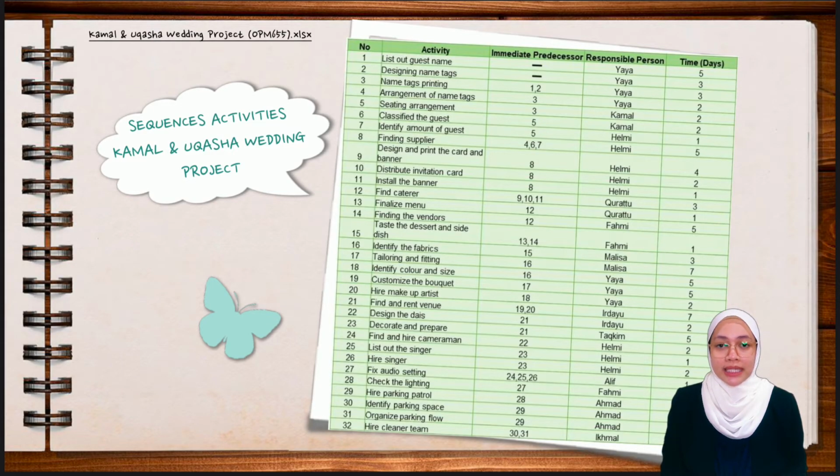This is a web-based report for the Kamal and Uqasha wedding project. As you can see, we have 32 activities that consist of list out guest name, designing name tags, printing, and so on until the last activity, which is hire cleaner team. Not only that, sequence activity also consists of immediate predecessor, responsible person, and time. The responsible person is the person responsible for each activity, while time is how long, in days, it takes to complete the activity.